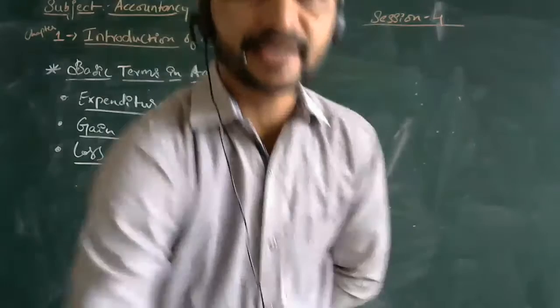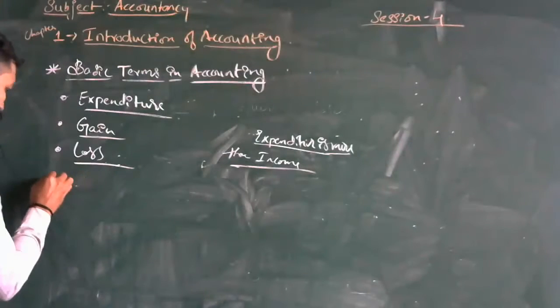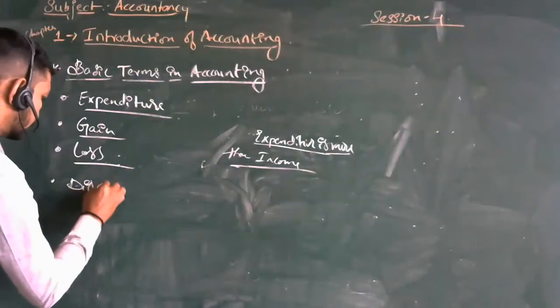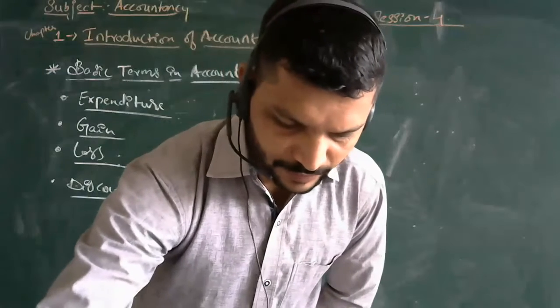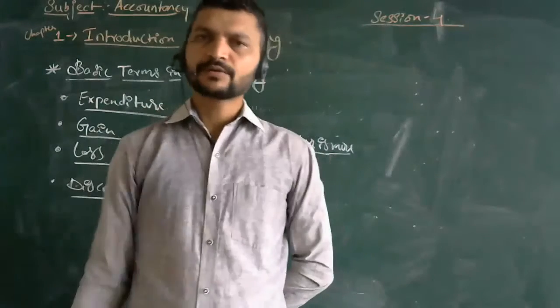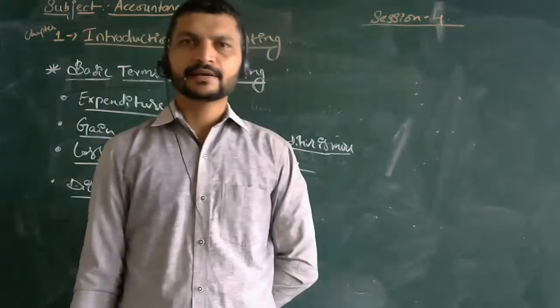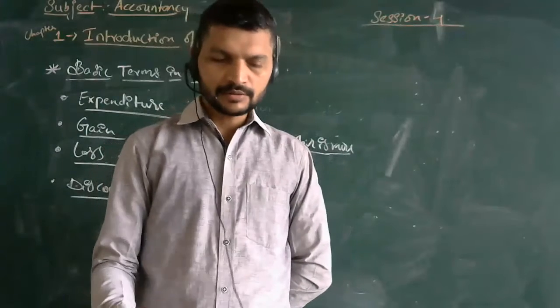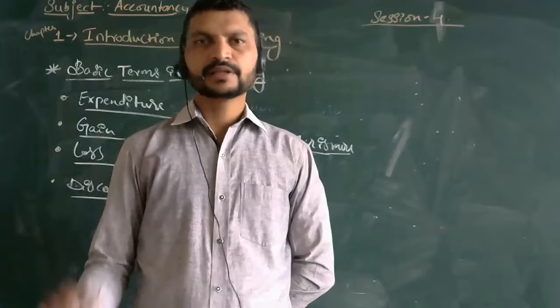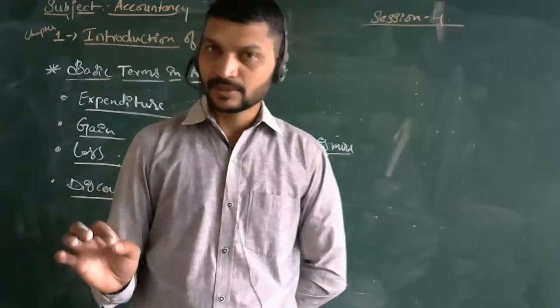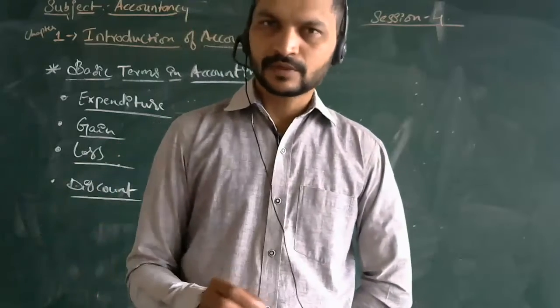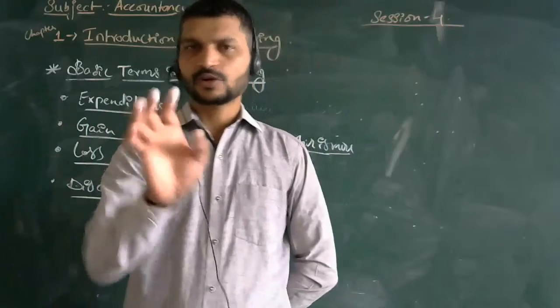That's it. Then next one, discount. In accountancy, discount means something different, but outside we can take an example here. Discounts are the deduction in the price of the goods. It is very simple to know. Discount is nothing but the deduction of the price of goods which you are purchasing.